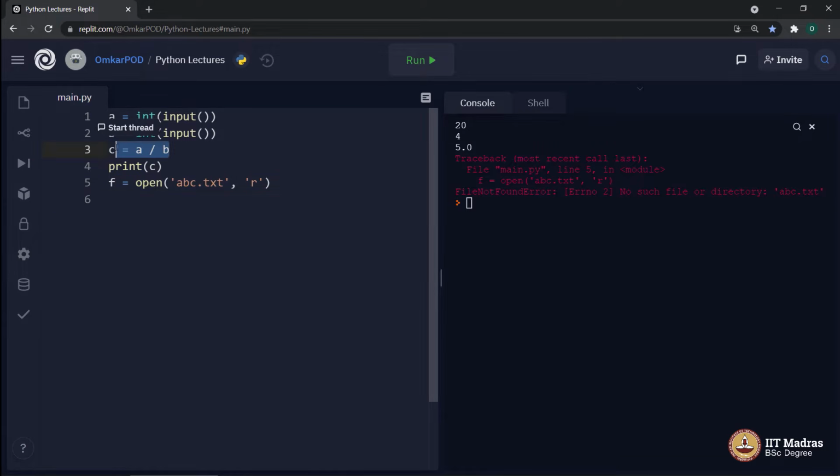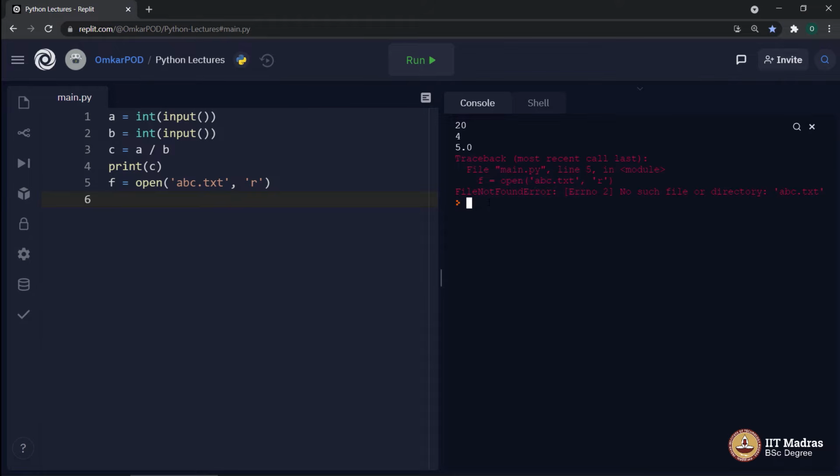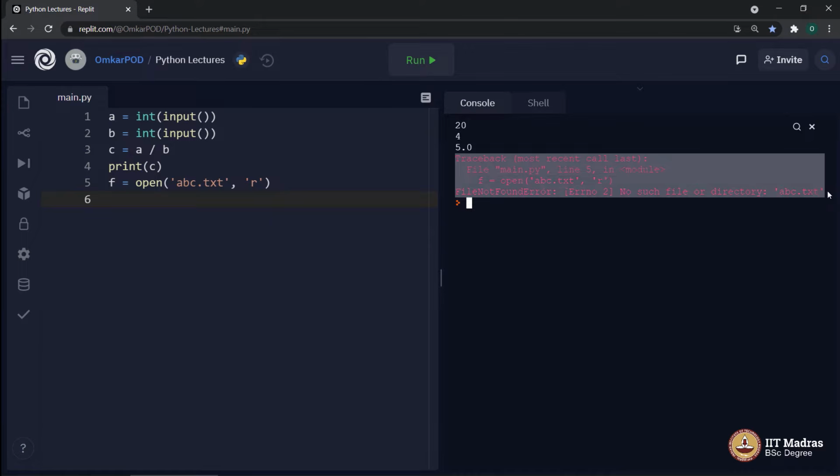First was because of divide by 0, second, variable not defined, and then third, file not found. All such types of errors, or more precisely exceptions, can be managed, can be handled without such an error message from the computer.